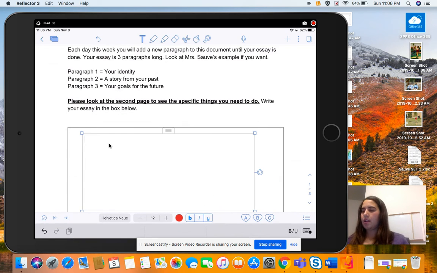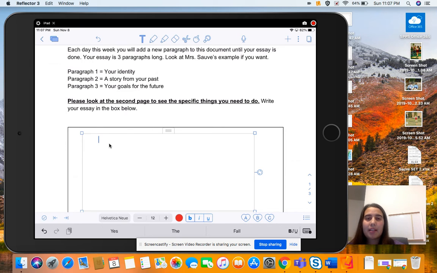Okay. So the first thing we need to do when we're writing a paragraph is do what? That's right. We need to indent. How do we indent? We create an indent by pressing the tab button. So I'm going to press the tab button 1 time. The tab button is right by the 1 and the Q on your keyboard. Then once you press the tab button, that's when you type in your topic sentence.